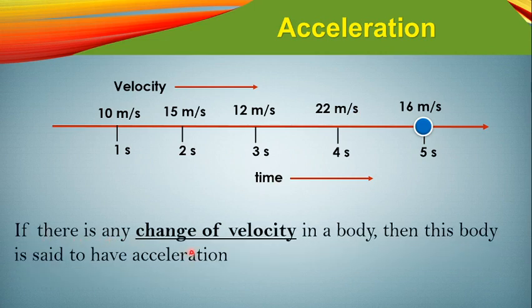If there is any change of velocity in the body, then this body is said to have acceleration. The velocity may be increasing or decreasing, and only then do we say that this body has acceleration.